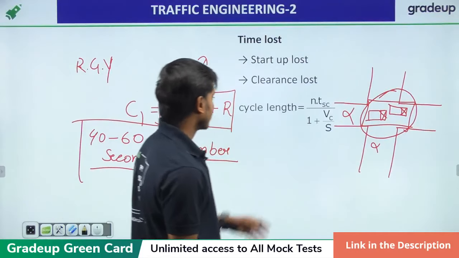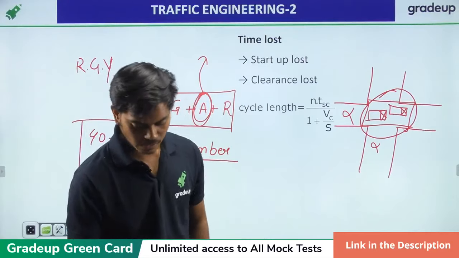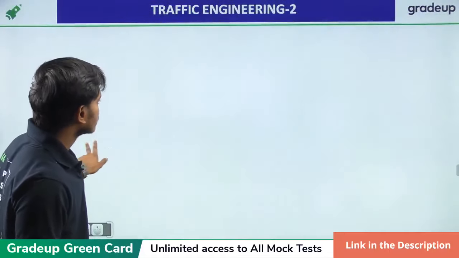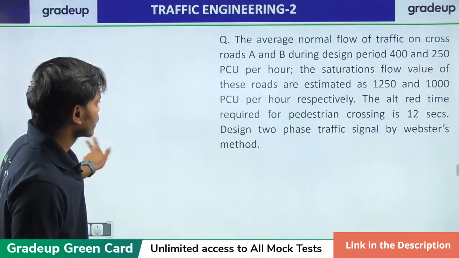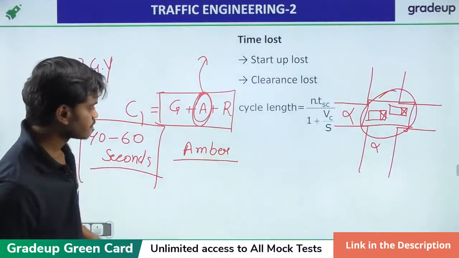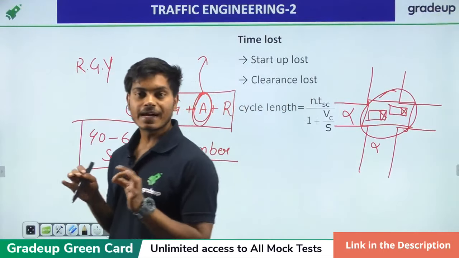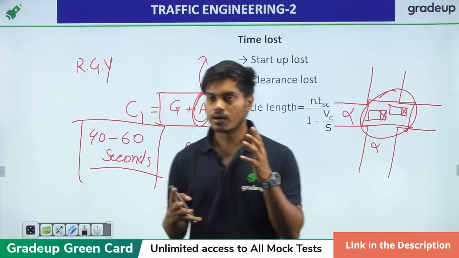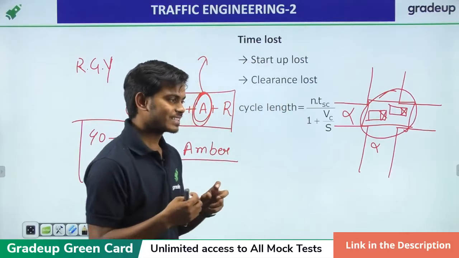Okay. Then we have this formula for getting the value of cycle length. How can we get the cycle length? Do we have a question? Okay, we have one. So cycle length basically, as we have discussed, because before designing any kind of signal, we have to check everything. We have to see the critical vehicle, or you can say the lane capacity.